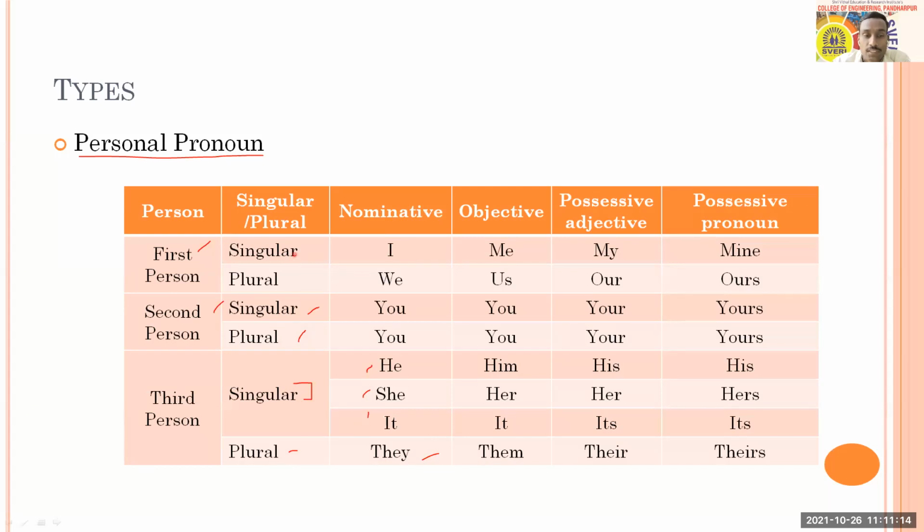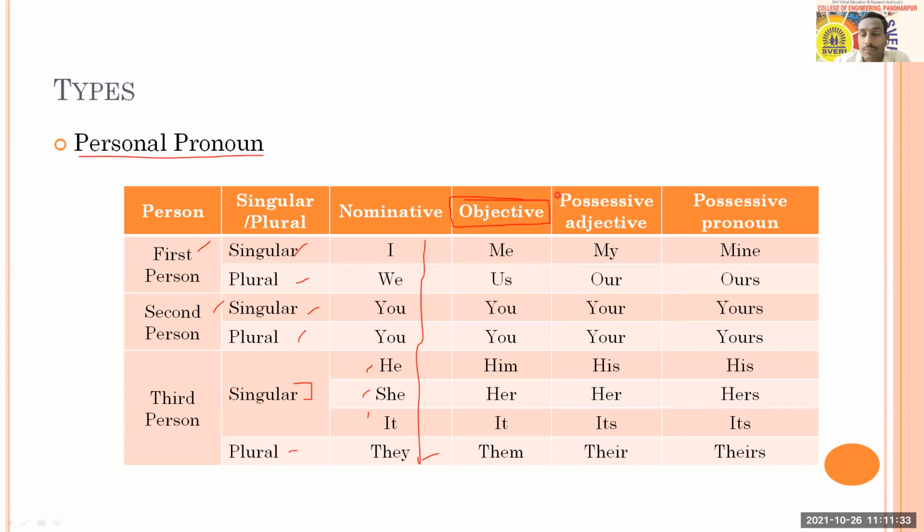So first person singular I, first person plural we. We got these personal pronouns: I, we, you, he, she, it, and they. They are called personal pronouns. In the next column you can see objective. What is objective? Objective is nothing but the objective case of all those pronouns.